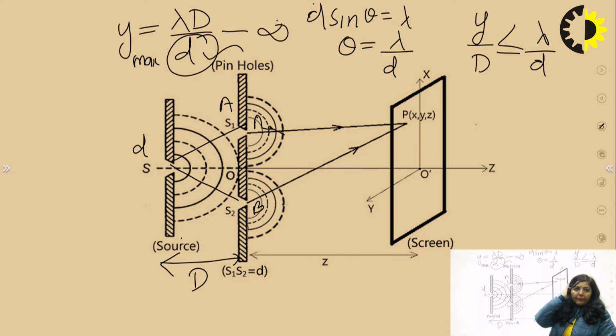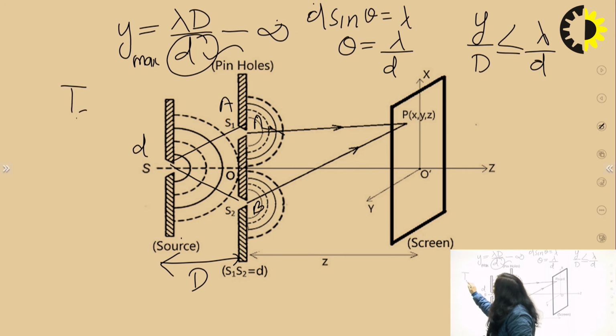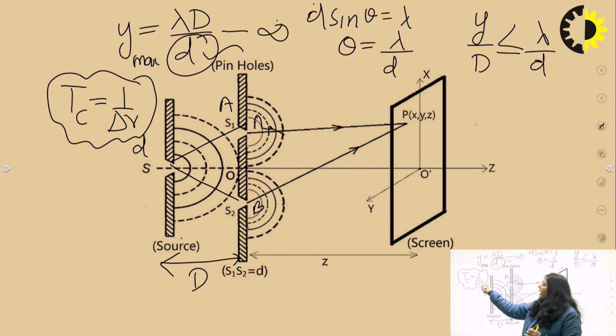Whereas in the previous lecture we have seen that temporal coherence is related to monochromatic behavior. This is the result for temporal coherence, where we have explained that smaller the value of delta nu, means that bandwidth is very small, the source is very much monochromatic light. So greater the monochromaticity of the source, greater will be the temporal coherence length.